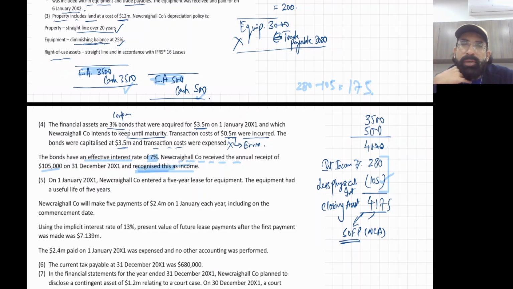Okay, so I'll be doing it. In this point number 4, what corrections for the income statement? Listen, the 500 transaction cost is a wrong expense they have booked, so we'll reverse it. So we'll increase the profit by 500, and then we'll book the extra interest income, this 175. These two things are for the income statement, and this is for SOFP. That's it. Use your brain.